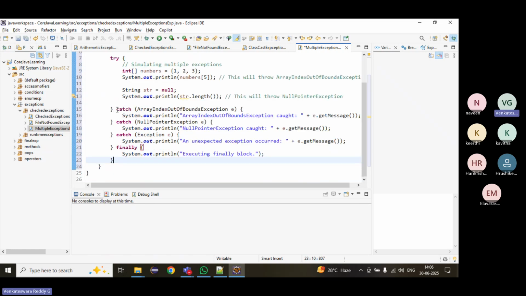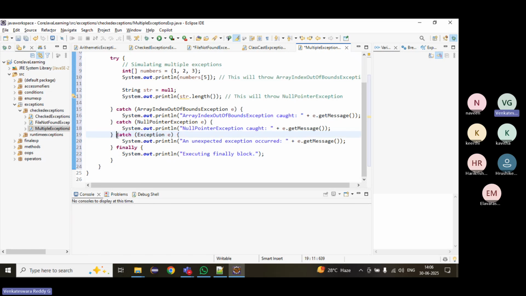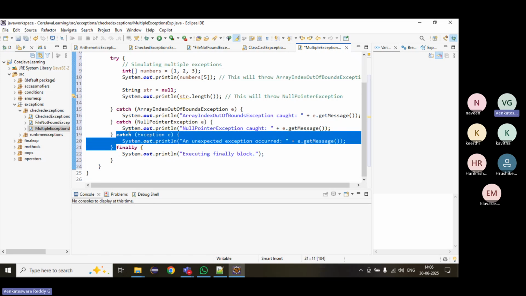An important point: so far we have written only one catch block. We can also have multiple catch blocks. What is the advantage?